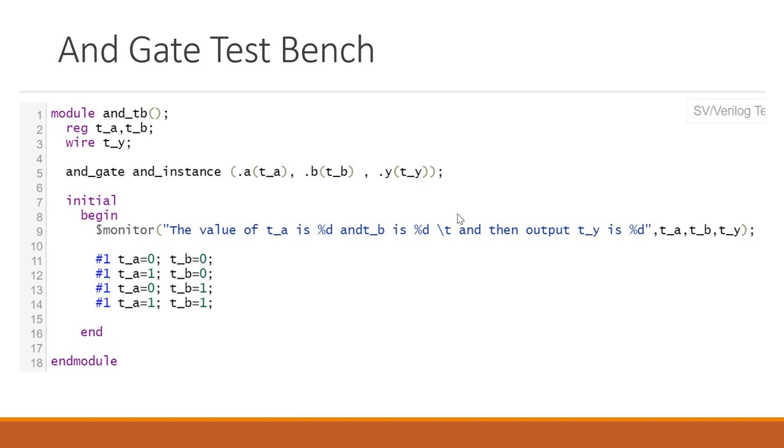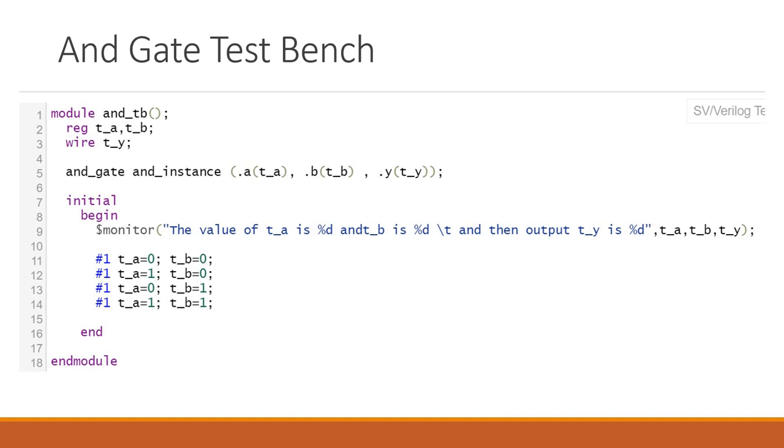Now if you move further, I have written the output TY as percentile t d. By writing this line, I am going to display the values of TA, TB, and TY. Those are the signals of the test bench. We have connected our test bench signals to design signals.